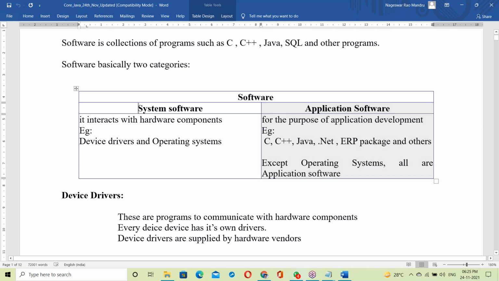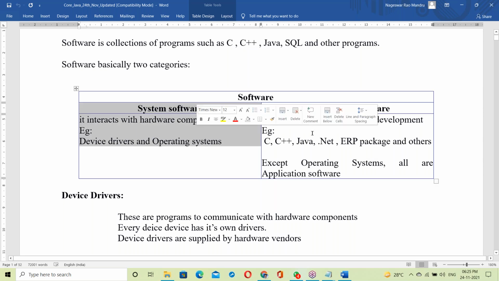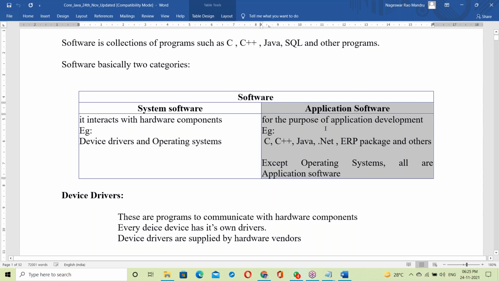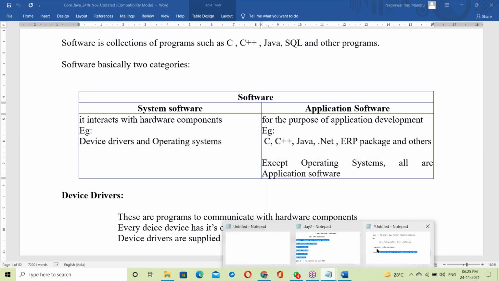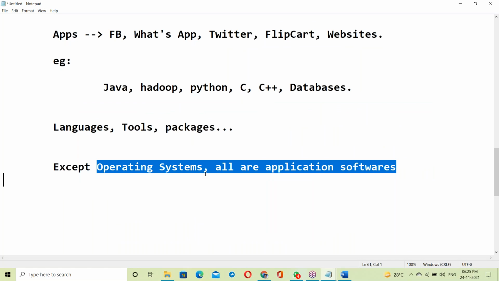System software is the software that interacts with the hardware components. Software that does not interact with the hardware is application software. So except OS, all are application softwares.